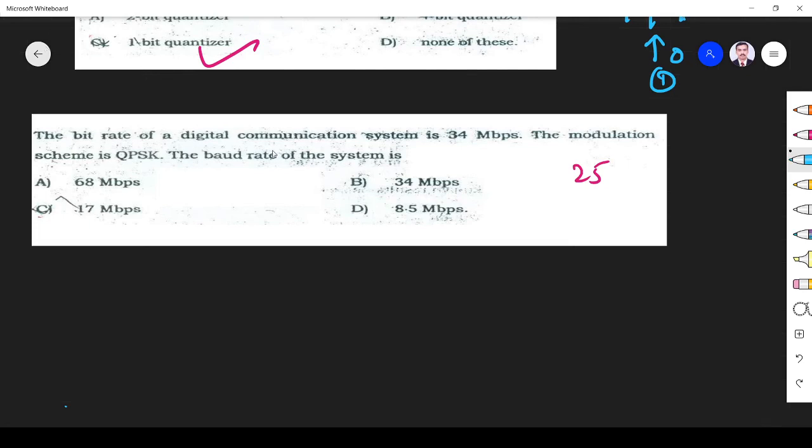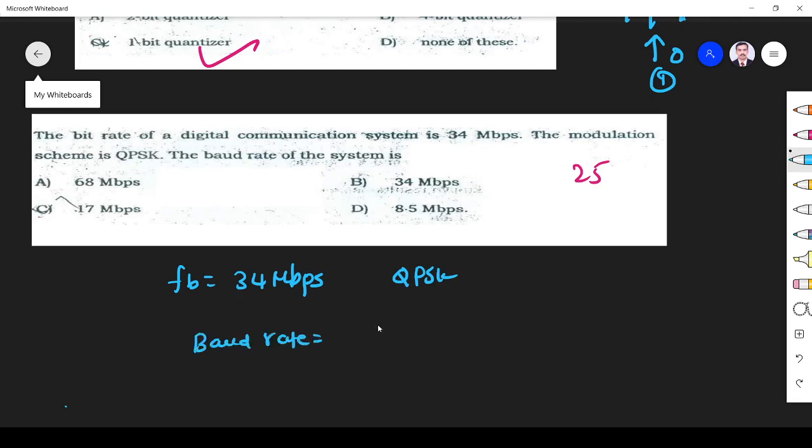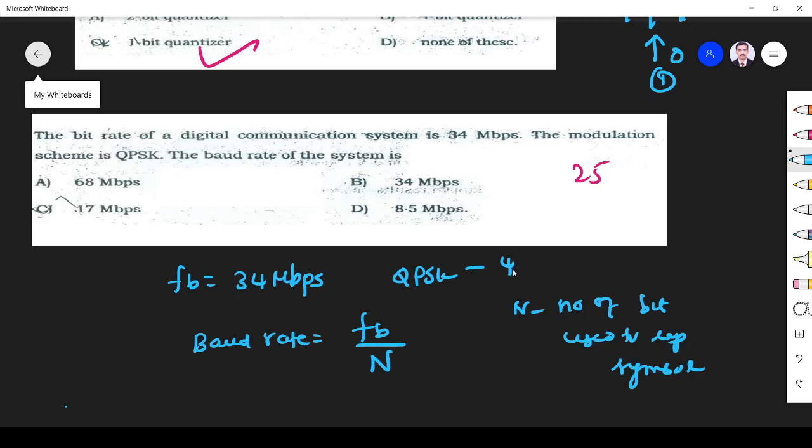Next question, the bit rate of a digital communication system is 34 Mbps. So Fb, the bit rate, is 34 Mbps. The modulation is QPSK. What is the baud rate? Right. So we know baud rate is bit rate by n, Fb by n, the general formula. N is the number of bits used to represent a symbol. In QPSK we have 4 symbols, so each symbol is represented by 2 bits.